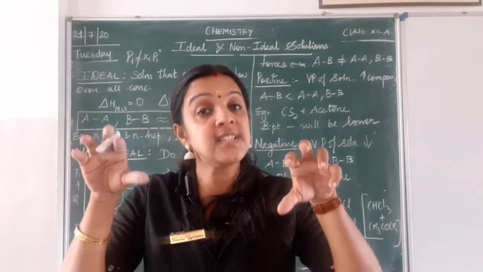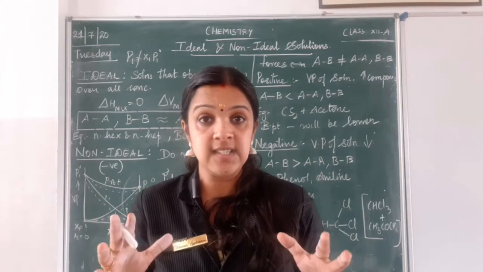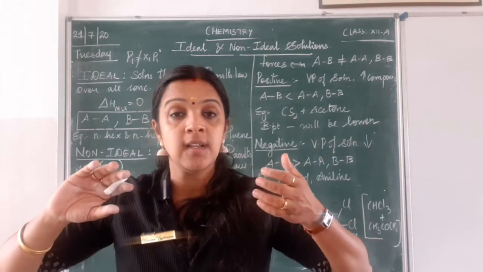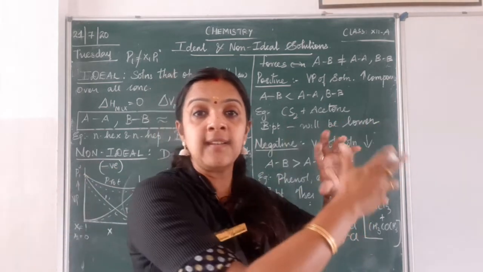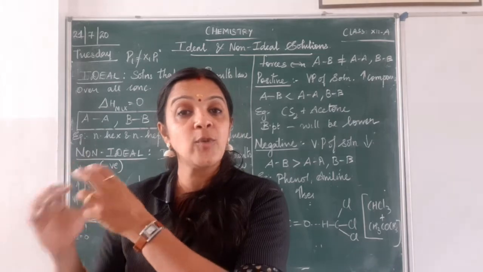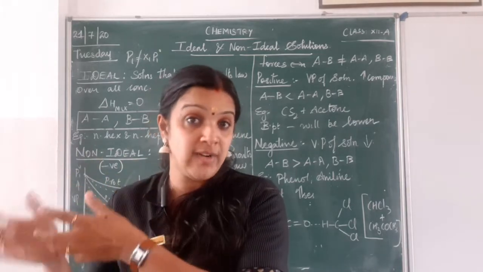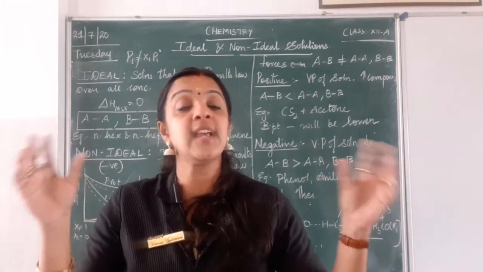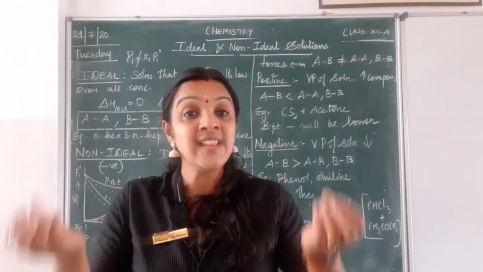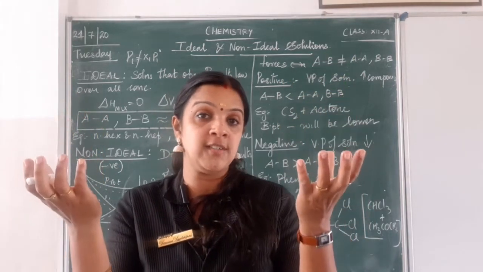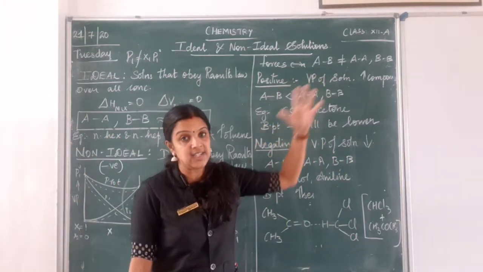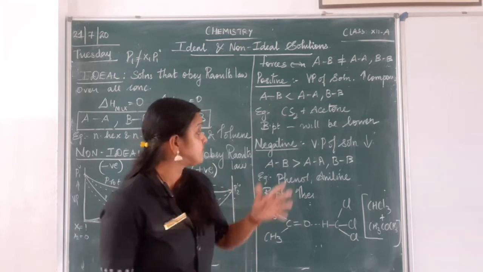They don't stay in the same place. Since A and B interaction is very weak, B tries to join with another B whose interaction is stronger. Similarly, A tries to interact with another A whose interaction is stronger. So both the AA and the BB tend to escape faster. So when they tend to escape from the solution, what happens? The vapor pressure of the solution will increase. You are able to get me, children?